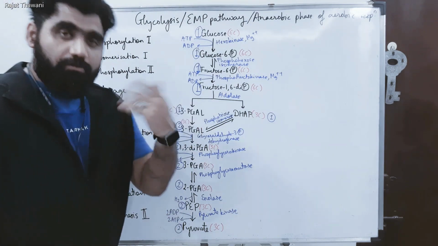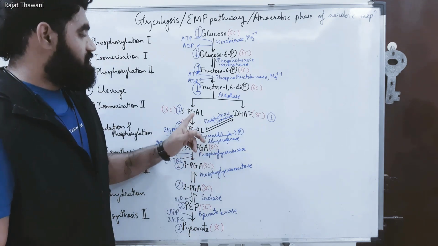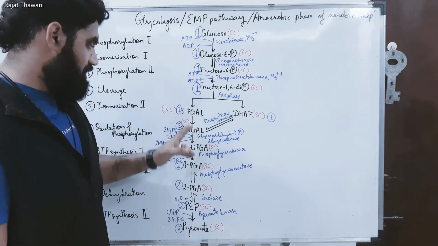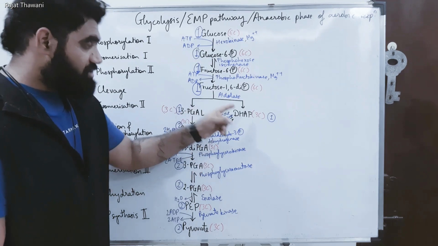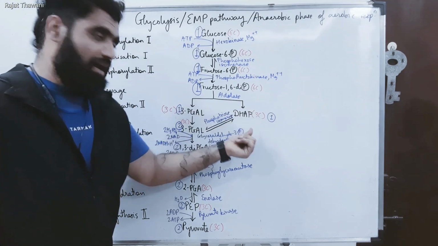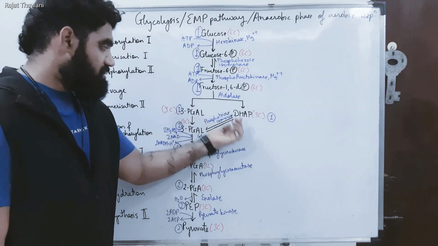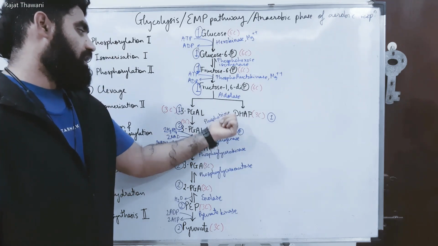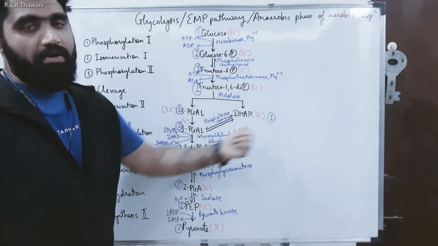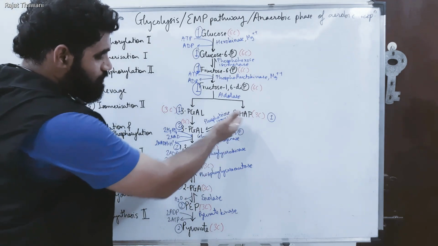The enzymes present further in glycolysis can only process 3-PGL. Therefore 3-PGL comes ahead for conversion, and this DHAP, dihydroxyacetone phosphate, is an isomer of 3-PGL, that is glyceraldehyde 3-phosphate. This is the aldose, this is the ketose. In the presence of phosphotriose isomerase, as these are triose sugars, this gets isomerized into 3-PGL.